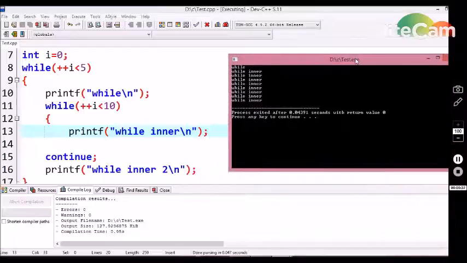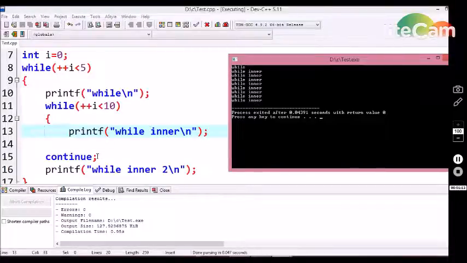Now let's see what happened in the inner while. The first statement: i is initialized with 0, then incremented by 1, so 1 is less than 5, which is true. So the first printf statement is executed, and we are getting "while" on the output screen. Next, i is incremented by 1, so the i value is now 2, and 2 is less than 10, so it is true. So the next printf statement is executed, and we are getting "while inner". The third statement we declared is a continue statement. So when the C compiler encounters this continue statement, the inner while loop is executed once again. For this reason, we are getting "while inner" 8 times on the output screen.